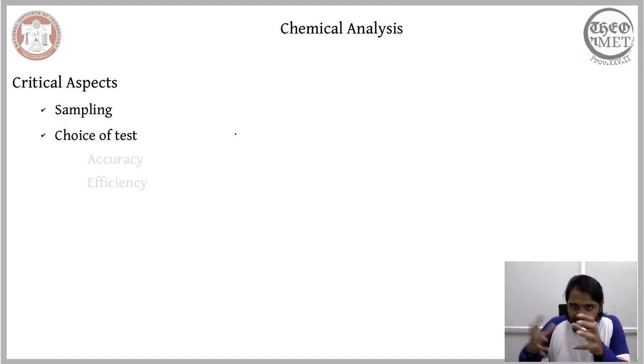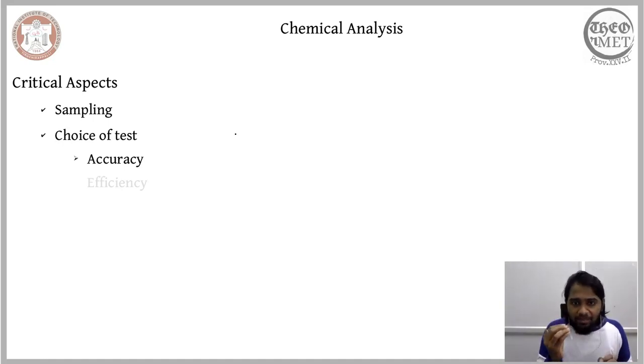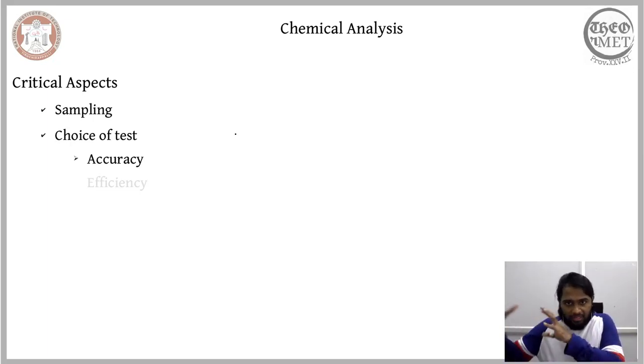So we have several techniques available, and it is our responsibility to select the technique that would be appropriate to analyze our given sample. So one other critical aspect of chemical analysis, apart from sampling, is selecting the right technique for our given raw material. This right technique should ensure that we are able to arrive at an accurate description of the chemical makeup of a given raw material.